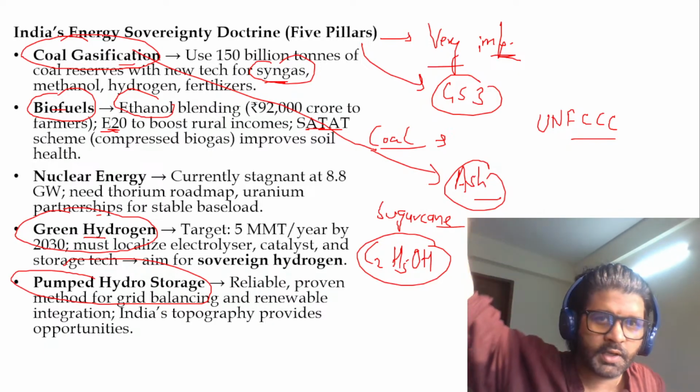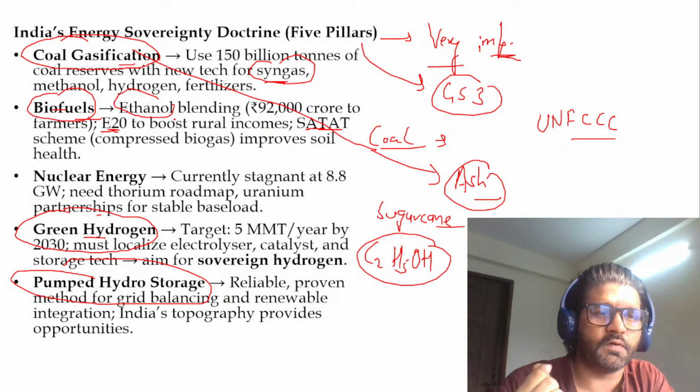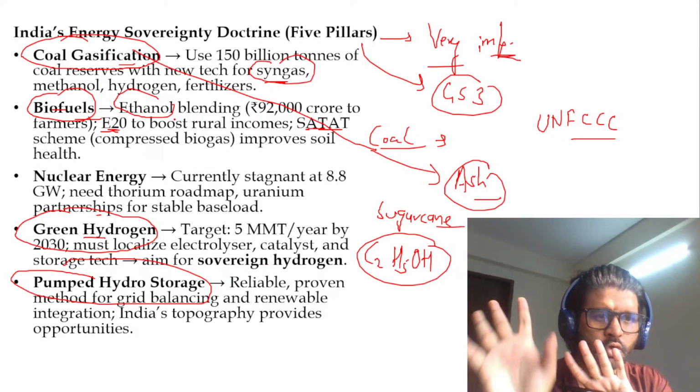In the subsequent Hindu analysis, we'll talk about different generations of biofuel. If you know it, you can post it in the comment section. What are the different generations of biofuel? First generation, second generation, third generation, and fourth generation. There are so many other things which we have to talk about in this article.